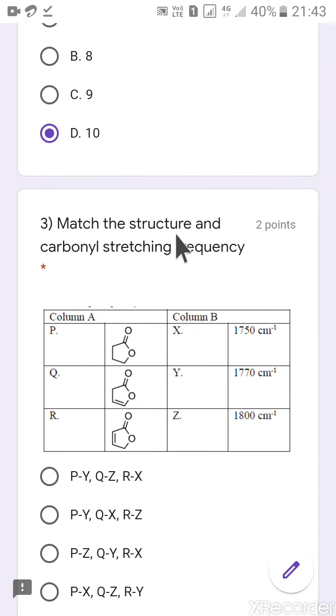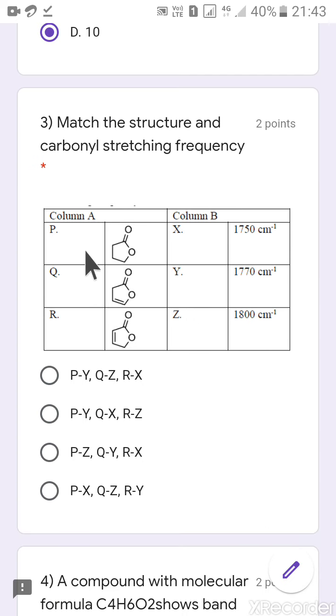The third question was, match the correct structure and carbonyl stretching frequencies. So this is a very simple question based on the IR spectroscopy. As everyone knows, there are 2 major factors which affect the IR frequency, that is the ring strain and the conjugation. So this is a lactone molecule, 5-membered lactone. 5-membered lactone has a characteristic IR frequency of 1770 because 6-membered lactone is unstrained. It shows at 1735, but as ring size goes on decreasing, the IR stretching frequency will increase from 1735 to 1770. Okay, so P is Y.